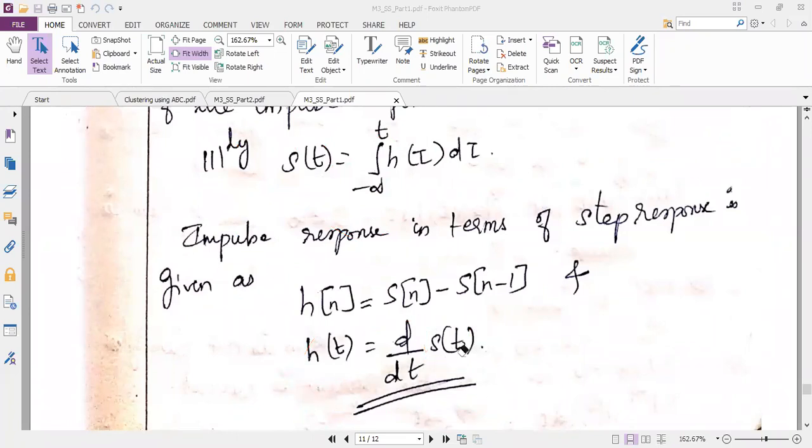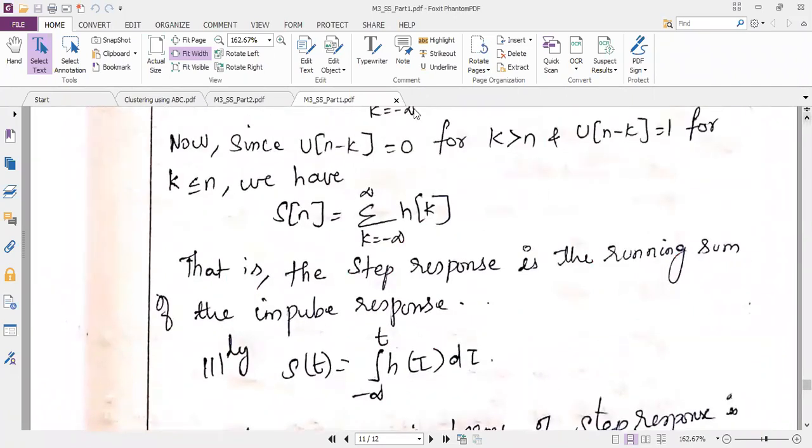So similarly, you can see here in this equation, your step response is in terms of impulse response. I want to write this impulse response in terms of step response. So how to write it? What is the opposite of summation?